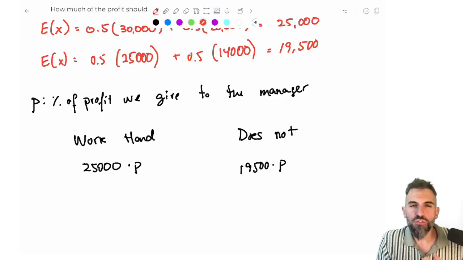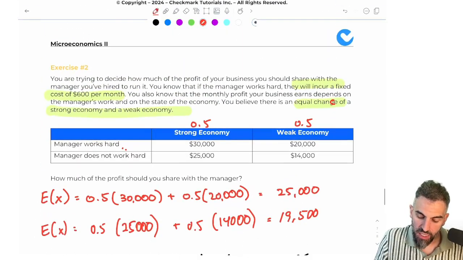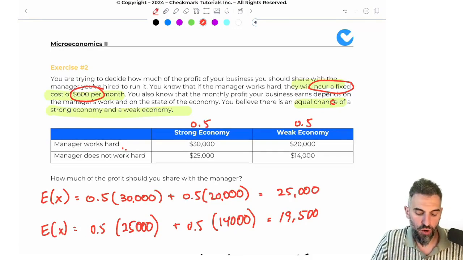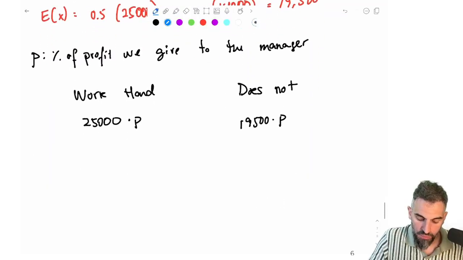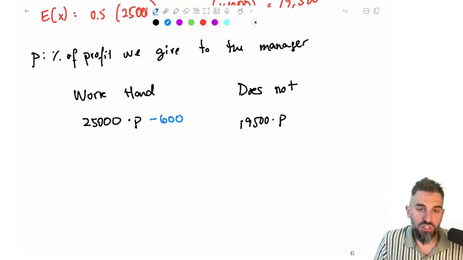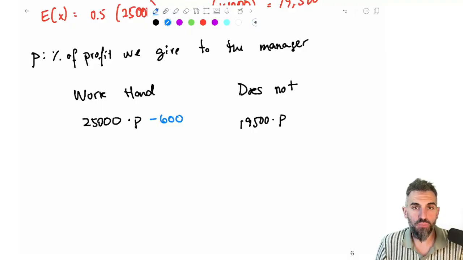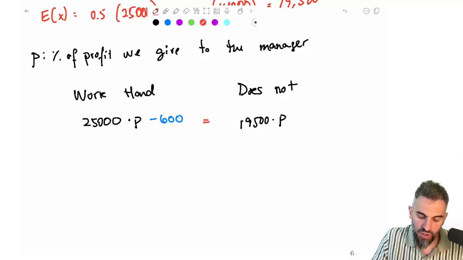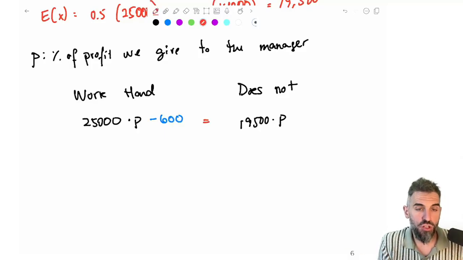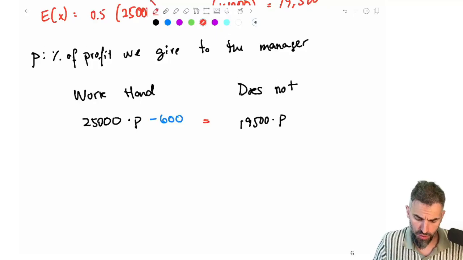Then you want to look to see if there's anything else in the question, and they said something like, the manager will incur a fixed cost of 600. If they decide to work hard, they will incur a cost. So here, they're going to lose 600 bucks by working hard. This is how you factor it in. So they're going to make a percentage of the profit, but then they're going to lose 600. And then you set these two functions equal to each other, and this will give you that percentage where the two sides are equal.